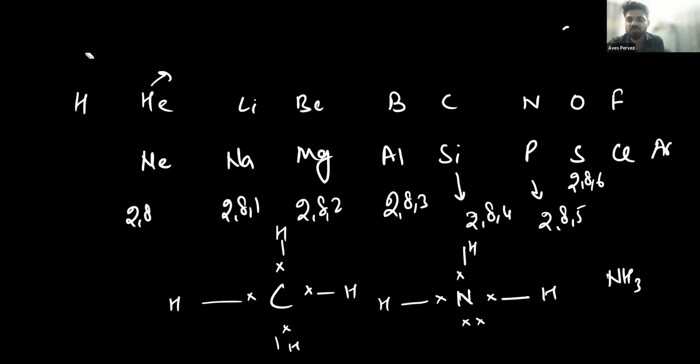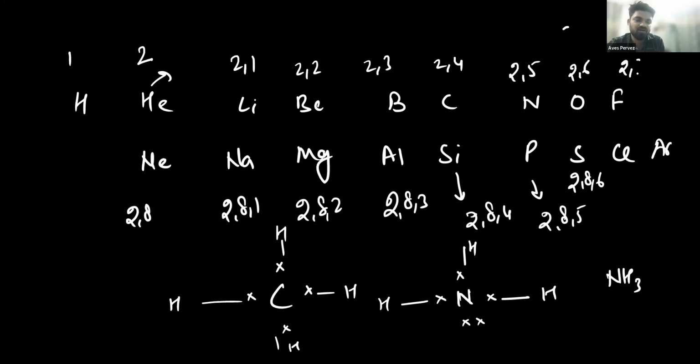Hydrogen has 1, helium 2, then 2,1, then 2,2, 2,3, 2,4, 2,5, 2,6, 2,7. Then 2,8 for neon, sodium 2,8,1, magnesium 2,8,2, aluminum 2,8,3, silicon 2,8,4, and then 2,8,5, 2,8,6, 2,8,7, 2,8,8.